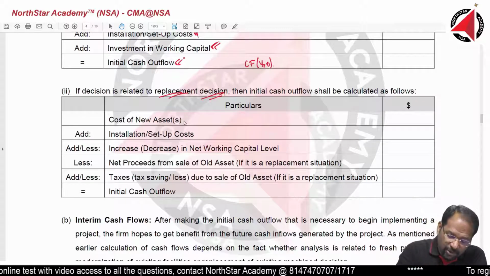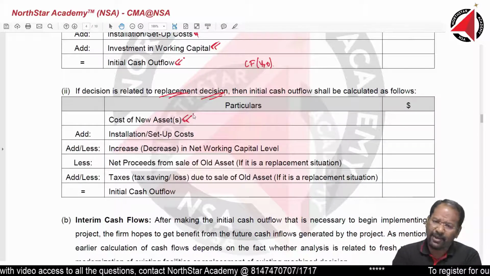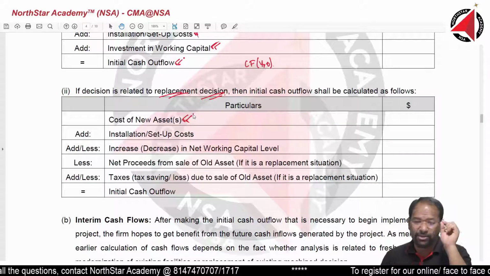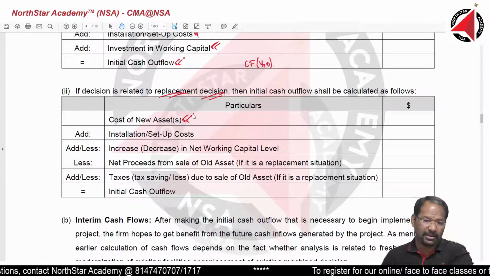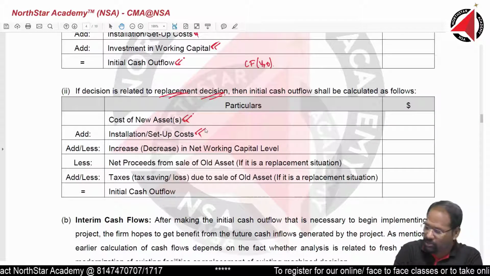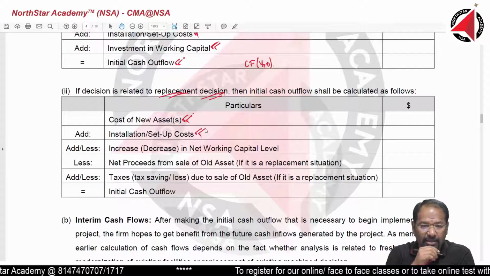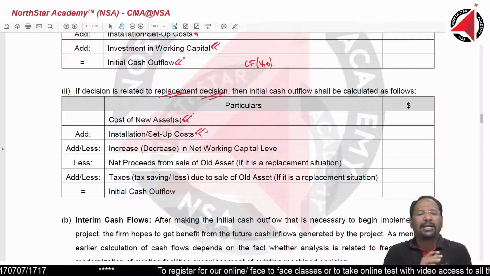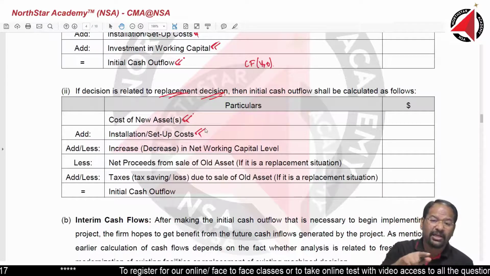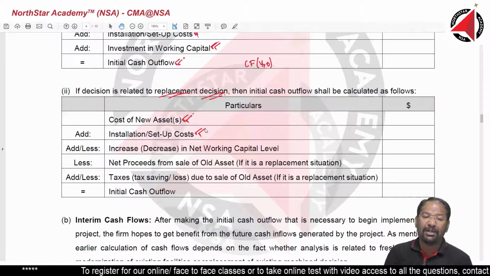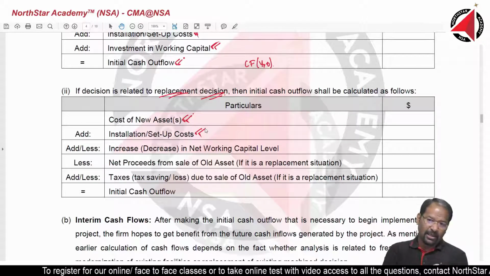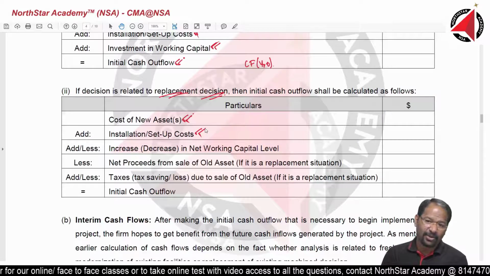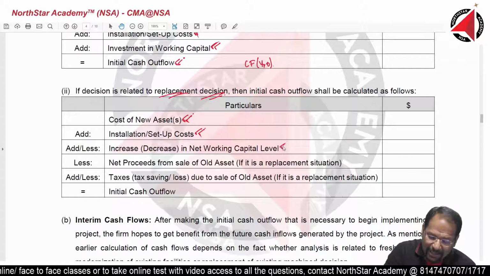So first is cost of the new asset. Fine, that asset is not going to jump and start on its own. Somebody has to set it up, somebody has to install it. So we are going to invest money on installation and setup of that machinery. Then we have invested some working capital already, but because of a new heavy machinery, more production will happen, more inventory is required. Because of more inventory, more working capital we will be requiring. So how much is the additional working capital that we require?